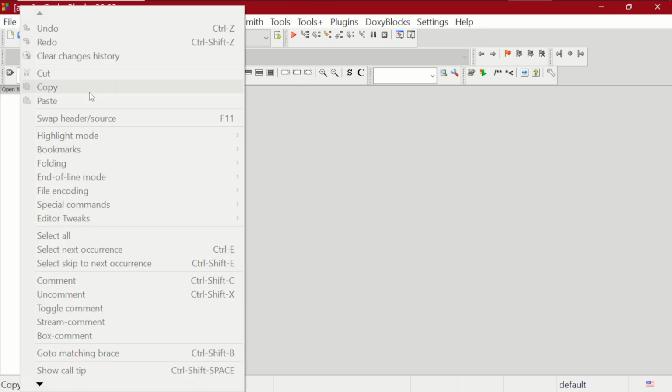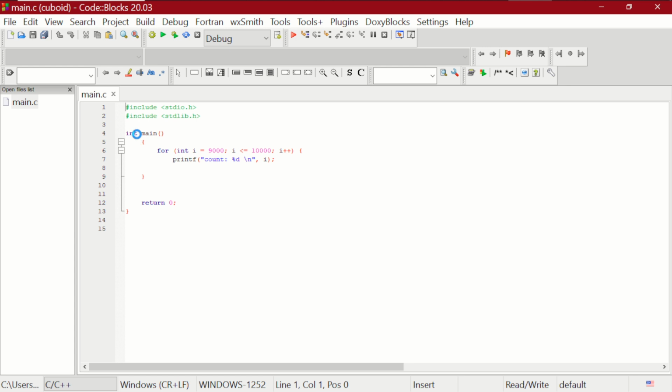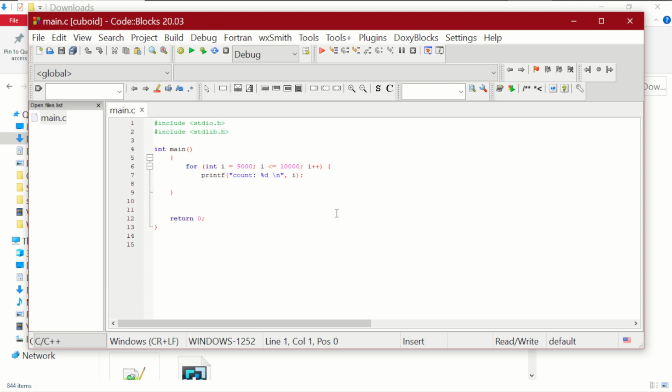So you just click on file, click on recent projects, you select any of the projects you have been working with, and it comes up. So this is the loop project, so let's click on it.